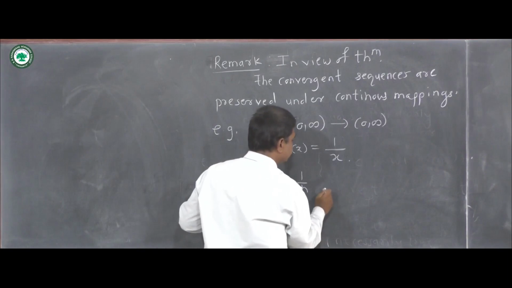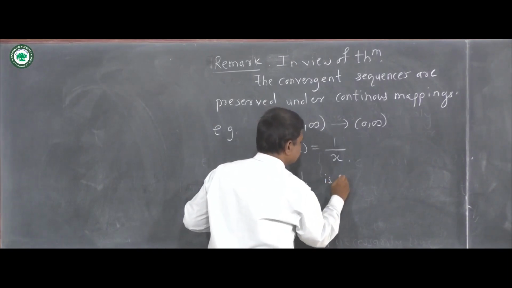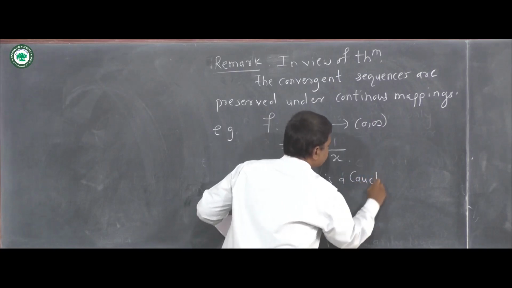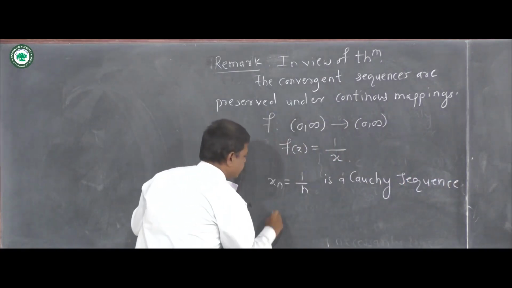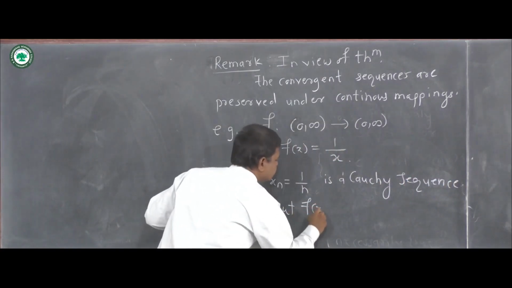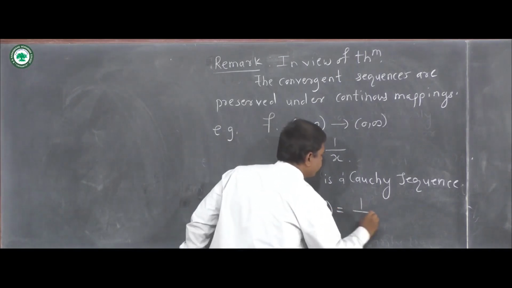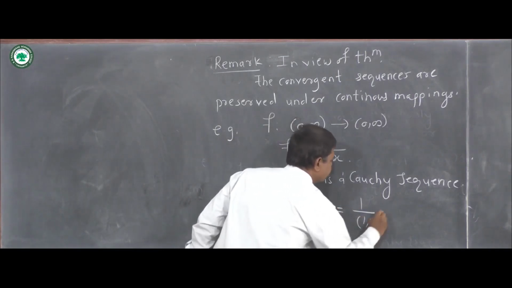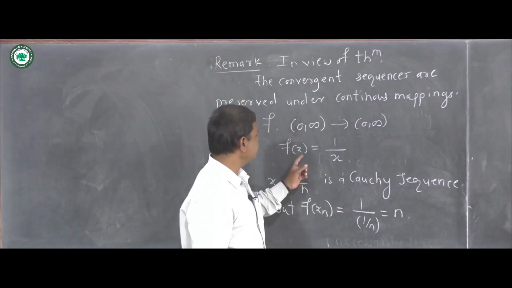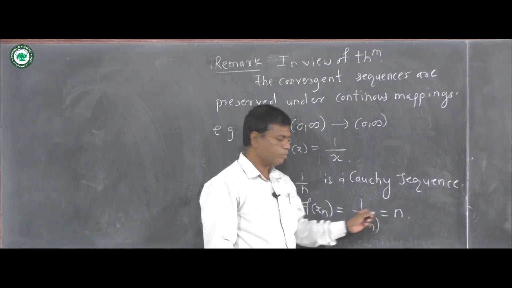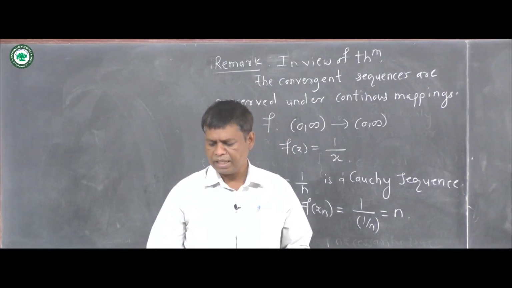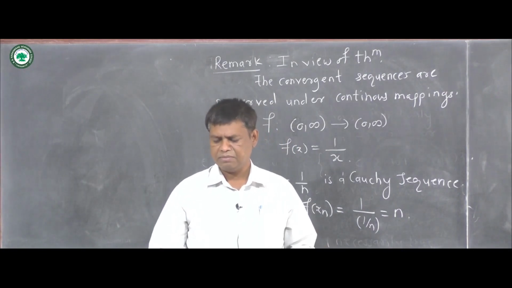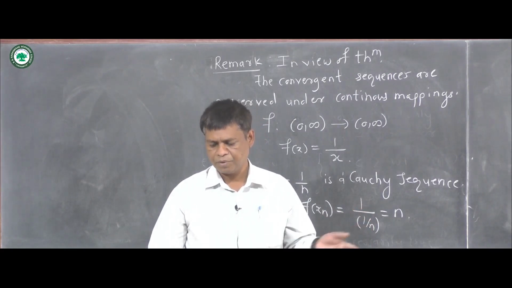But if you consider the image of this sequence, f of xn, which is 1 upon 1 upon n, equal to n, the image of this Cauchy sequence is not Cauchy, because f of xn equal to n is not a Cauchy sequence. So remember that a continuous function preserves convergence.